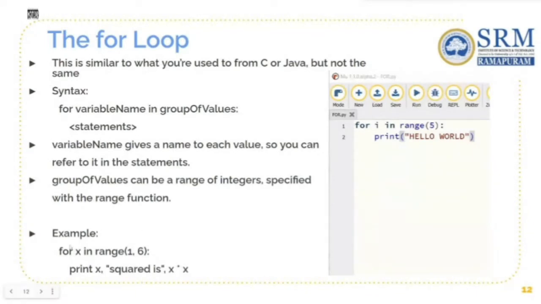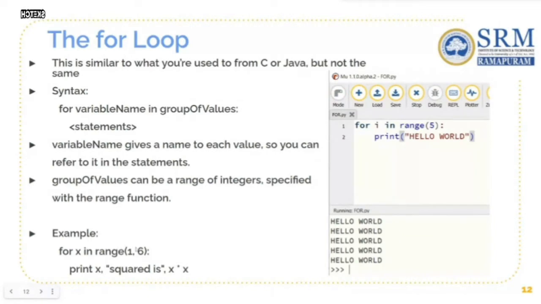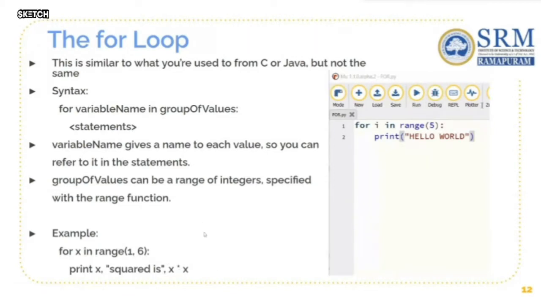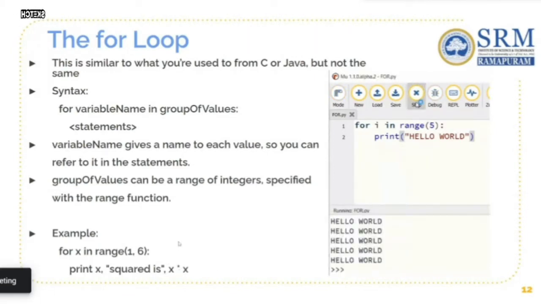I'll show all of this in the later part when we come to the practical session. For now, let's know how it works. So 2 star 2 will be 4, and so on will be printed. This is the use of the for loop.